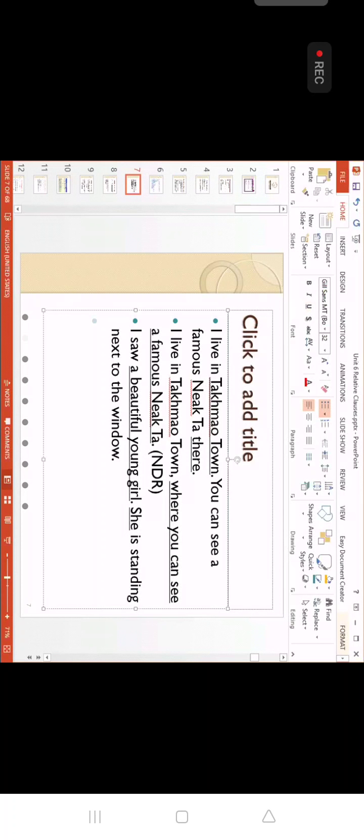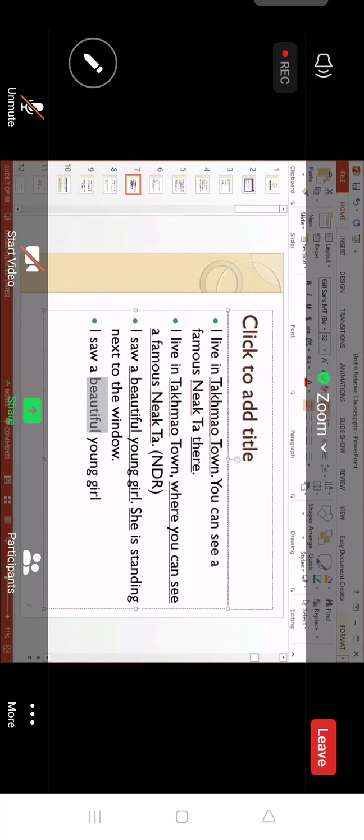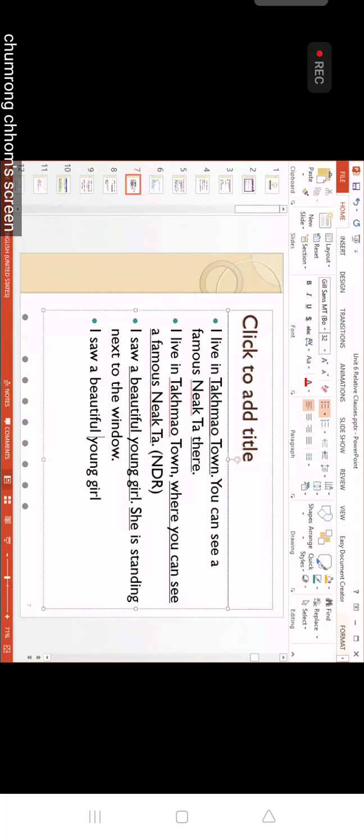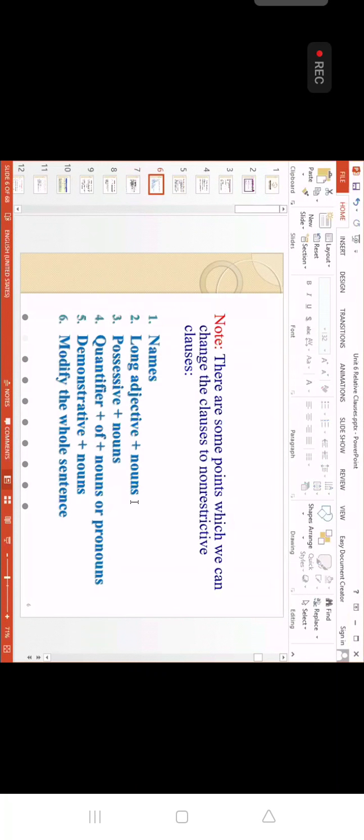Keep the first sentence the same. Don't change the first sentence again. So I say "beautiful young girl". Why do I say long? Beautiful, how many syllables are there, everybody? Three, right? And then young, one more, becomes four syllables. When it has three syllables or more, everybody, remember.